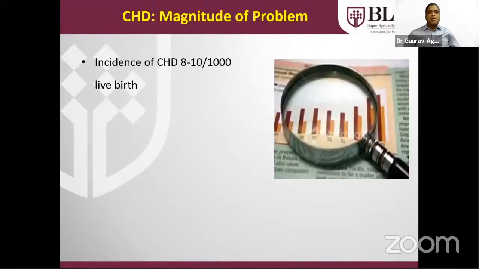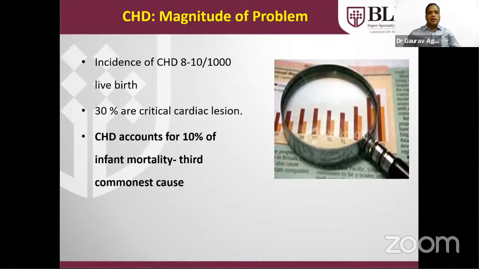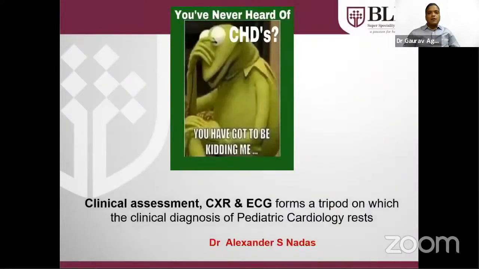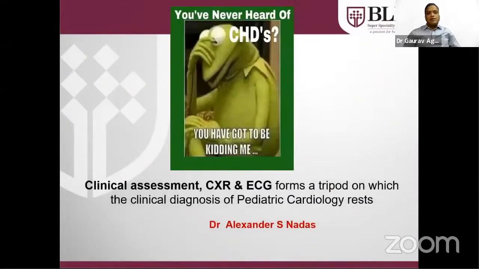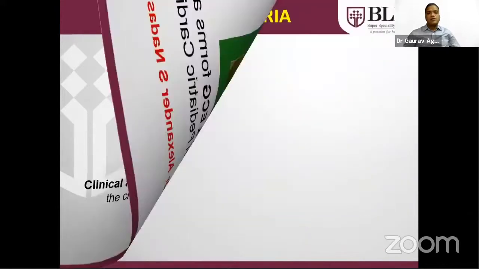CHD incidence is 8 to 10 per thousand live births, as we all know. Out of these, 30% are critical cardiac lesions, and that accounts for 10% of infant mortality, the third commonest cause. Alexander Nadas commented: clinical assessment, chest X-ray and ECG form a tripod on which the clinical diagnosis of pediatric cardiology rests. After that, we should consider echocardiography and further investigations.